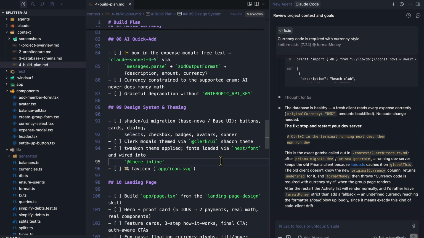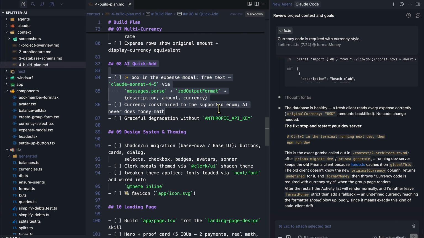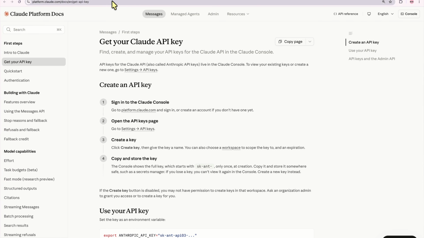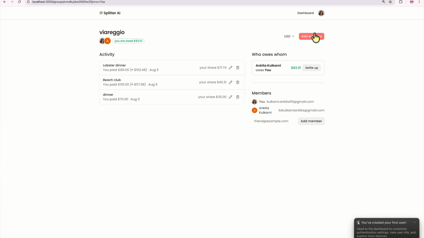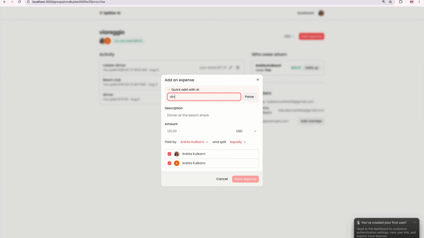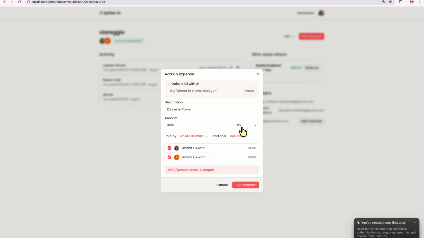All right, so now it's time for us to look at the AI quick add feature. So if we go back to what essentially should happen, and let me just quickly refresh. If I add expense, if I say dinner in Tokyo, and then let's just say 1,000 yen, then when I click on parse, it should automatically set this to yen, which is exactly what it did. And it just did a split of 50-50 for example, and dinner in Tokyo got also updated here. So that's the AI feature.